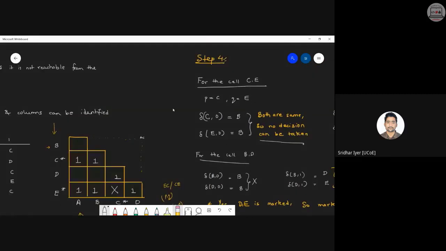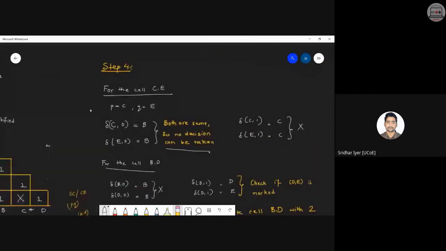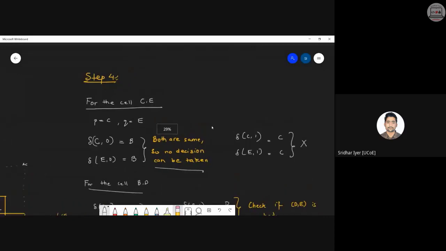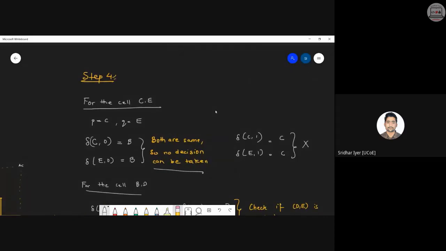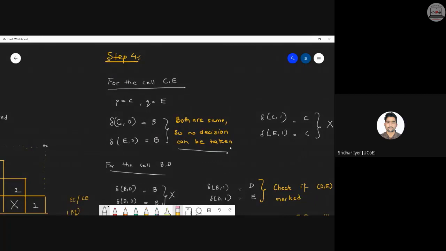So now see how you should write it. Step number 4 is like this. You have to write it like this for the cell C comma E. We have to mention what is P, what is Q, so that we can follow our algorithm. So the same thing I have written: C comma 0 is B, E comma 0 is B, again C comma 1 is C, E comma 1 is C. So no decisions can be taken as both the transitions are the same. Clear with this?